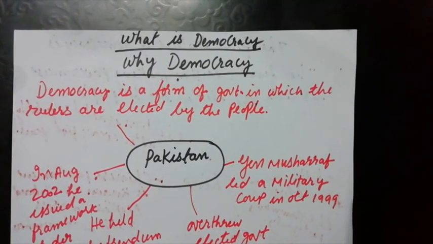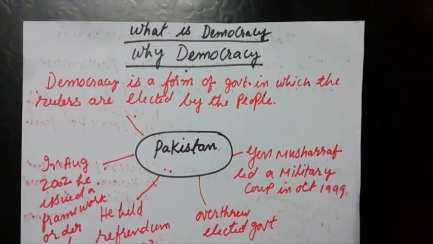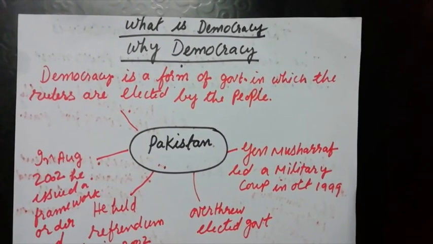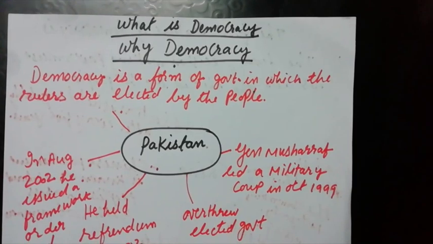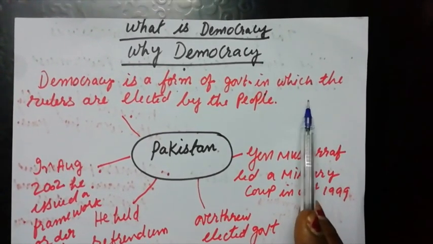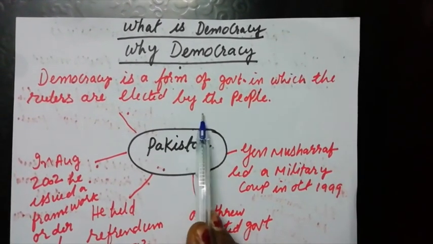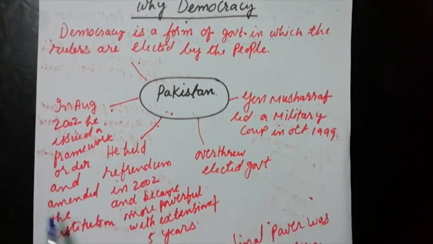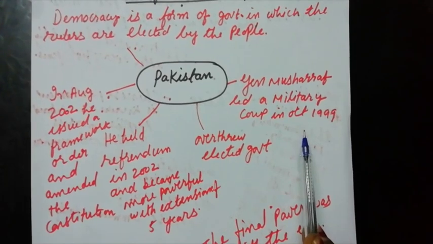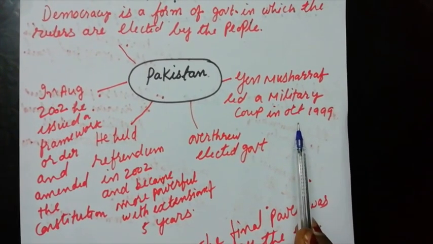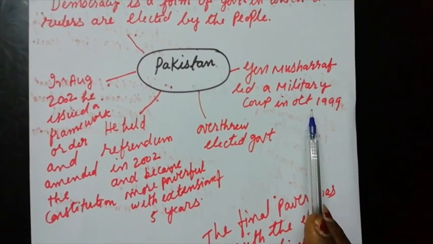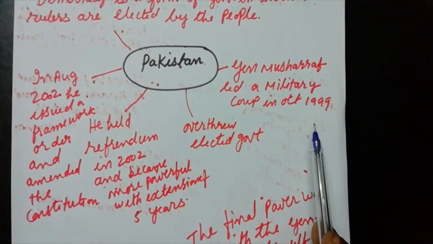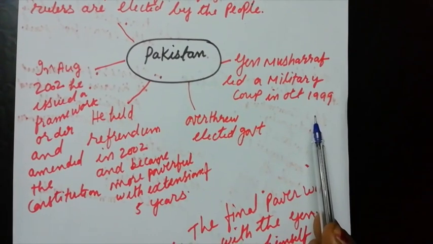Dear student, let us recapitulate the first chapter of civics, class 9. What is democracy? Why democracy? Democracy is a form of government in which the rulers are elected by the people. And we studied a case study where a regular election was there, but the elected person did not have the right to take the final decision.